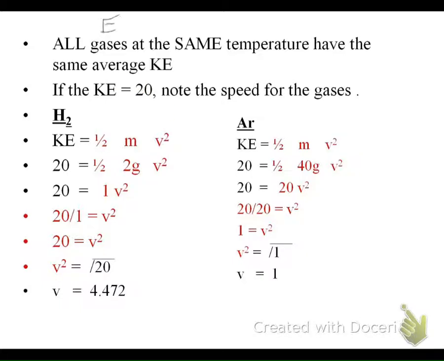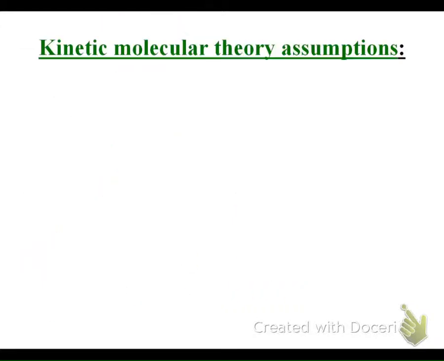So all gases at the same temperature have the same kinetic energy. So if the kinetic energy is -20, the speed for the gases would be different, even though the kinetic energy is the same. The speed would be different, and the velocity would be different. So there's just a math example of that.